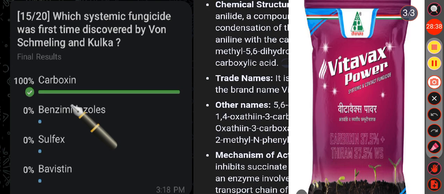These are systemic fungicides used to control fungal diseases in agriculture. Then in the option C, that is sulfax. Sulfax is a broad spectrum fungicide and it also provides sulfur, which is essential plant nutrient. Then in the option D, that is bavistin, it is also a broad spectrum systemic fungicide used for controlling wide range of fungal disease in various crops.